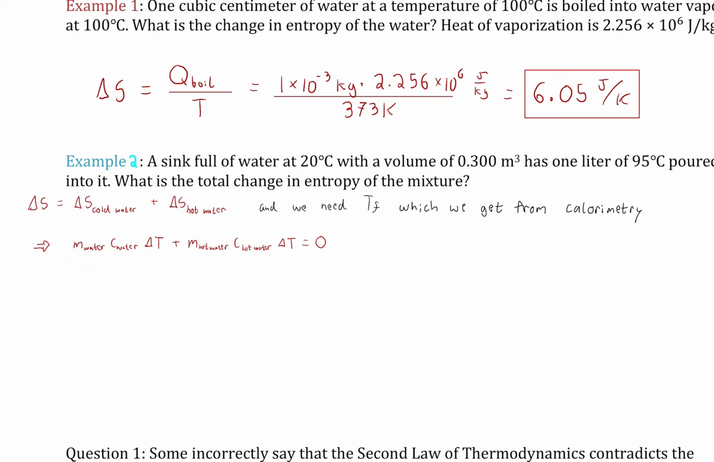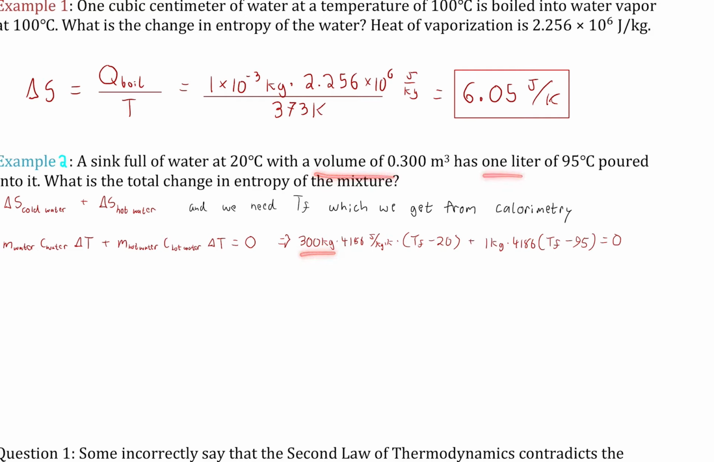And there's that T final of both the hot and cold water. The 1 liter, that's 1 kilogram. So in both cases, we converted the volume to a mass based on the density of water, which is 1,000 kilograms per cubic meter. There's the specific heat of water showing up both times. And there's the T final that's going to be shared by both of them, and they're two different initial temperatures.